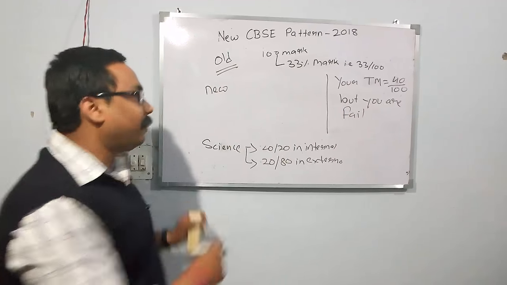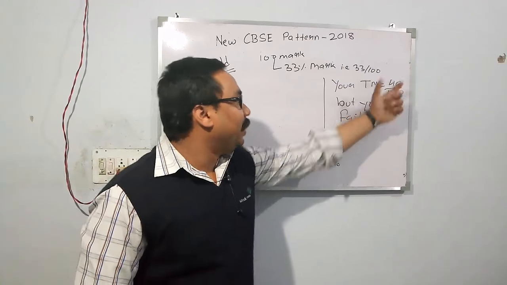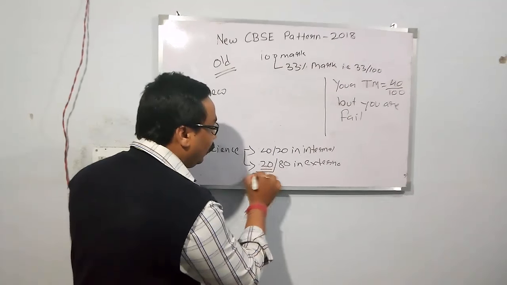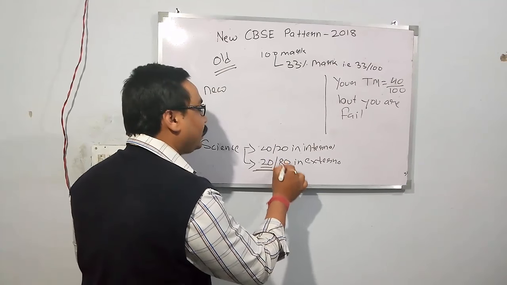The question is why I failed? I scored more than 33% overall, but you have failed to score 33% marks out of 80. That's why you failed.